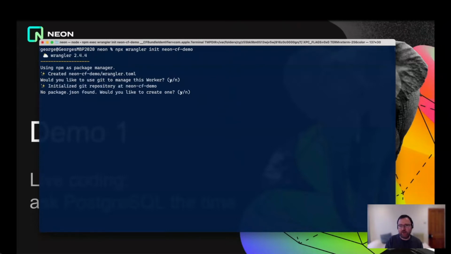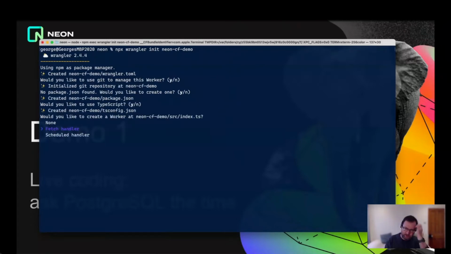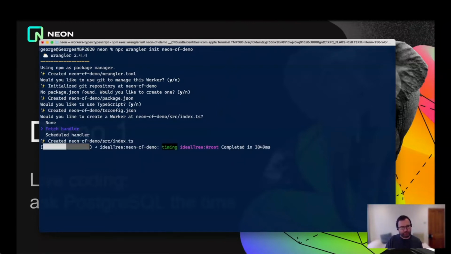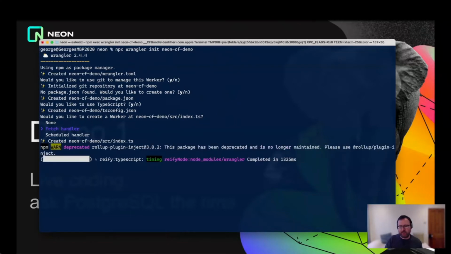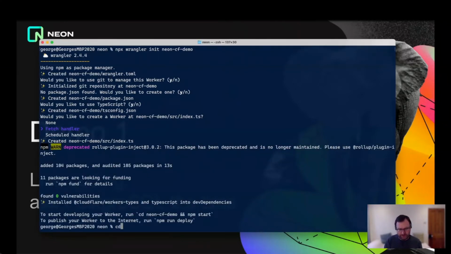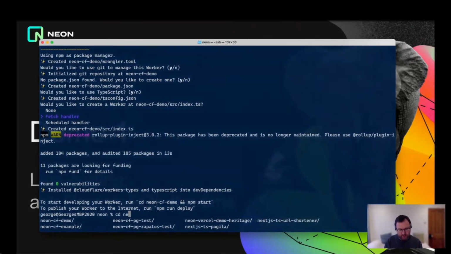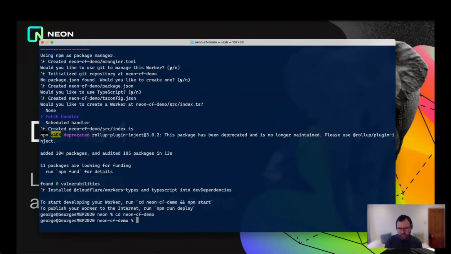I'm going to say yes to all of the defaults here. Yeah, fetch handler is good. And we'll wait for a moment while it does its thing. Then the next step is that we're going to go into the directory that Wrangler has created for us here, and we're going to go ahead and install that serverless driver. So let's do that now. Let's cd neon-cf-demo. And as I said before, instead of where we would normally type npm install pg here, we don't do that. We do npm install @neondatabase/serverless.